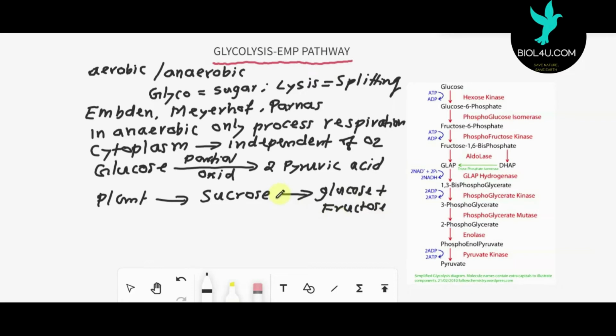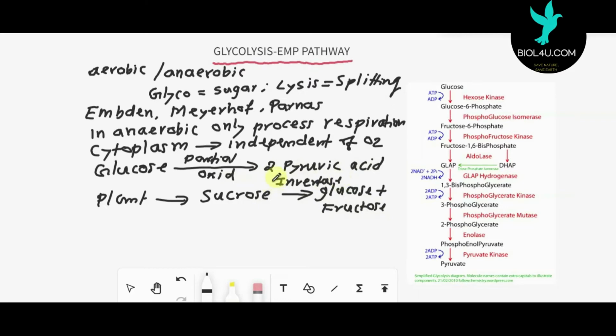This happens with the help of the enzyme invertase. In animals, glucose is already present, and this glucose or fructose undergoes glycolysis, converting into 2 molecules of pyruvic acid.